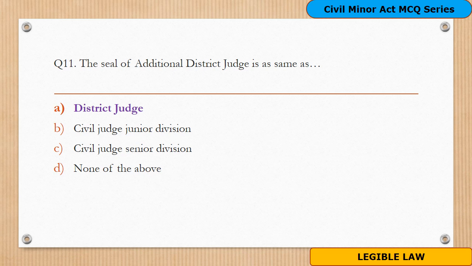This is mentioned in section 20 of the Maharashtra Civil Courts Act 1869, which says that the additional district judge is to use the seal of the district judge. Every additional district judge shall use the seal of the district judge to whom he is additional district judge.